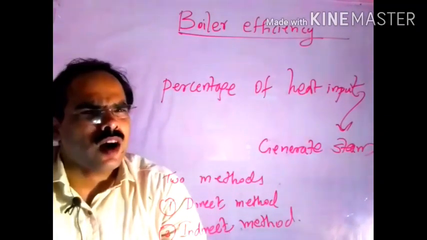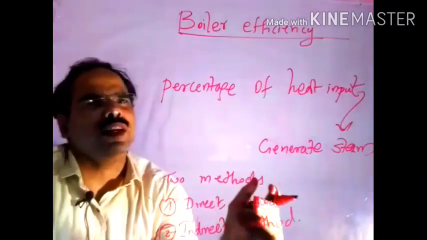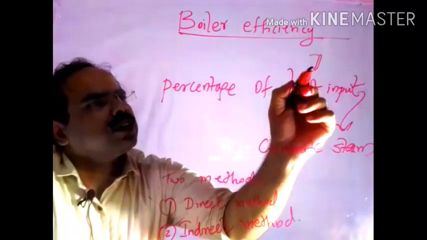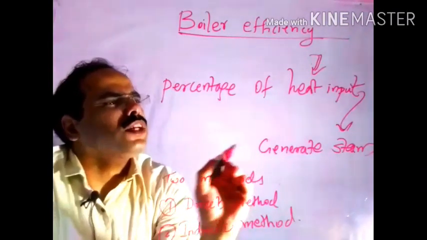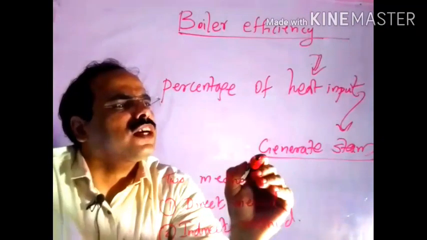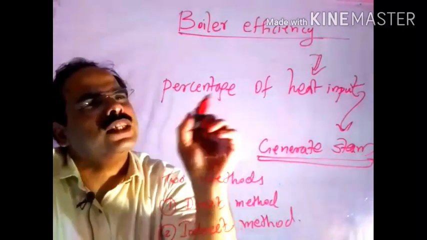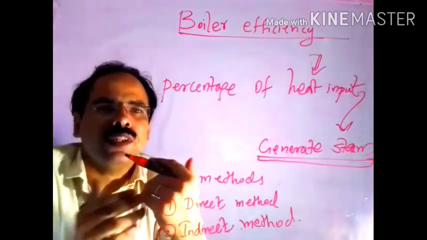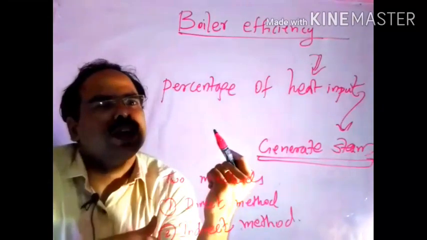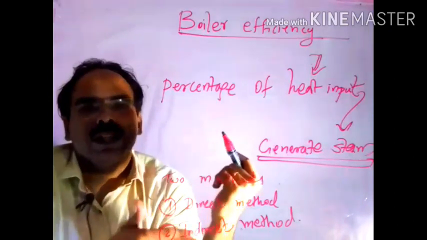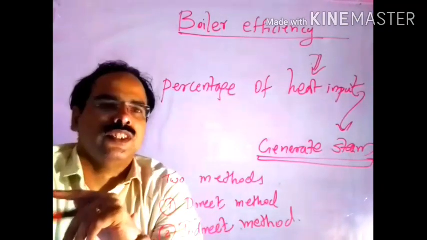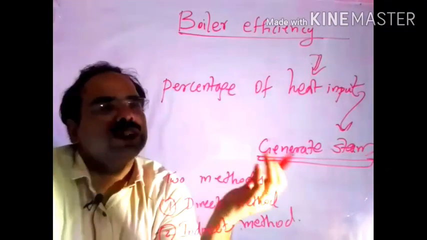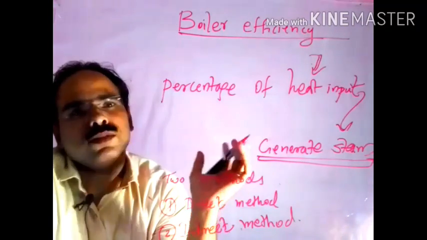Okay, the boiler efficiency. Efficiency means what? Output by input. In case of a boiler, we are giving heat as the input. With respect to the heat input, what level of steam are we generating? We represent that as a percentage. So that is boiler efficiency. Output by input means the heat of steam generated with respect to heat input, in percentage.